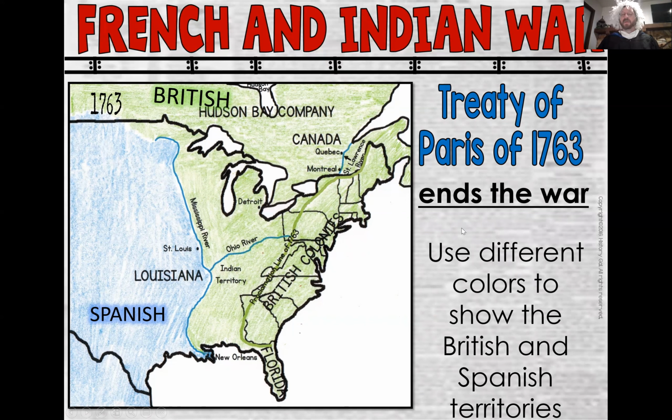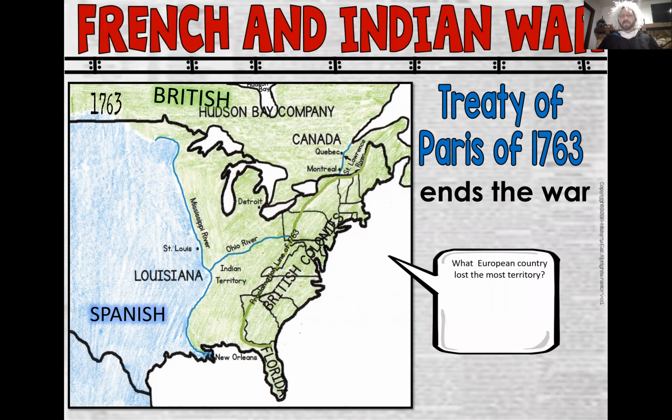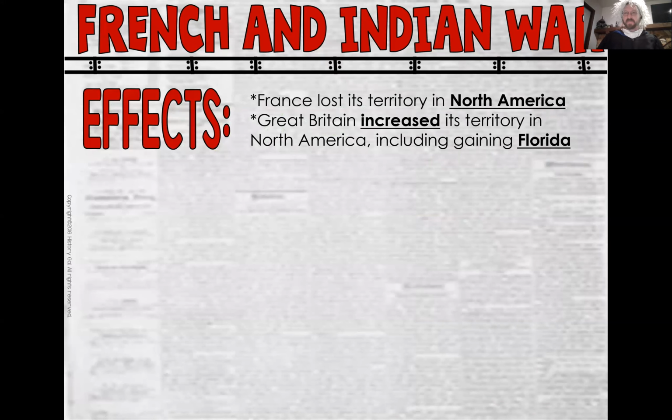All right, so welcome back as we continue our journey together. Now, question is, which country lost the most territory? Well, if you compare your two maps, you can clearly see there is now only two colors where there used to be three. So the question is, whose color is gone? Well, it would be the French, of course. France lost all of its North American territory with the Treaty of Paris, 1763.